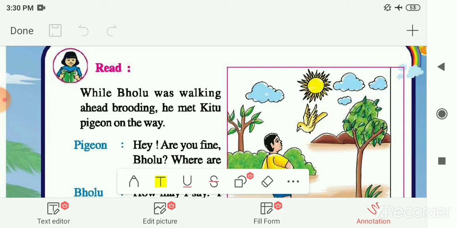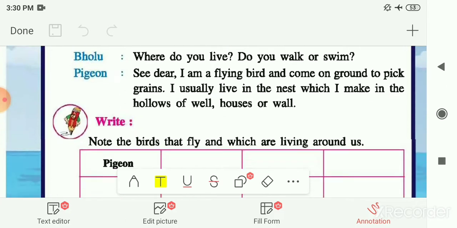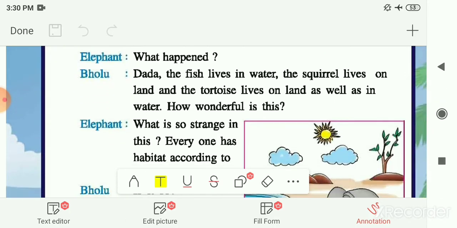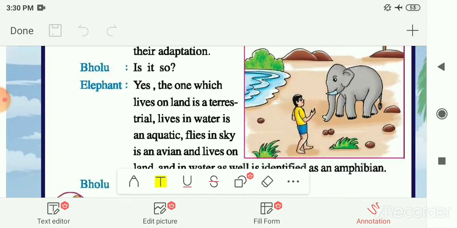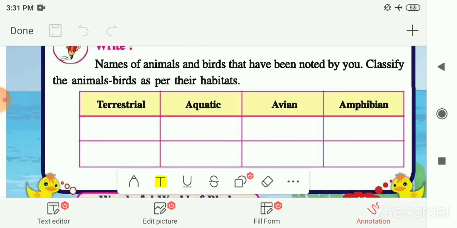So he came to know about these four different types of animals, that is aquatic animals, terrestrial animals, avian animals and amphibian animals. Then he met one elephant, Elephant Dada, Hathi Dada you can say, and he got to know about these four different categories of animals according to their habitats. So at the end we had classified these animals into these four categories, that is terrestrial animals, aquatic animals, avian animals and amphibian animals. So now let me continue our chapter with page number 42.